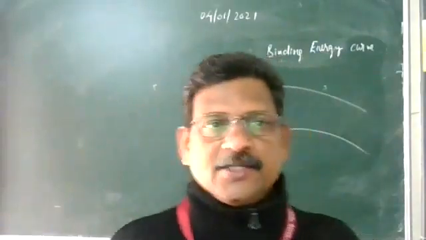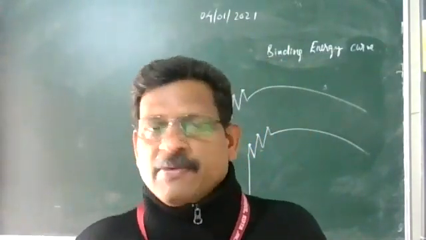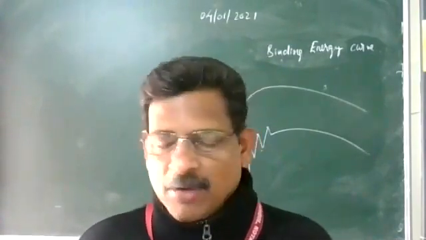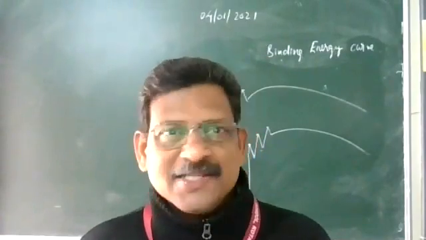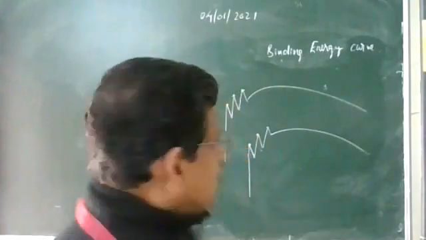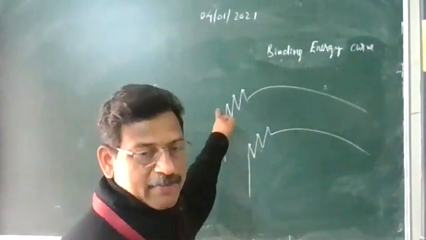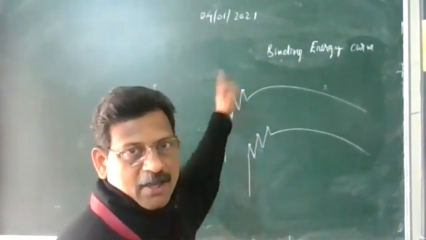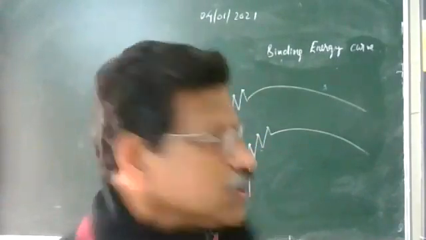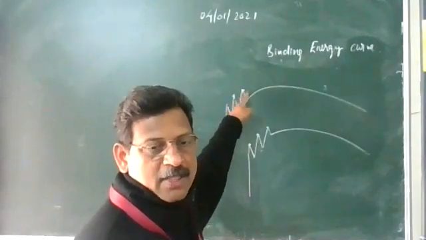The variation is the binding energy curve, binding energy per nucleon with mass number. So what information are we getting from here? Light nuclei, for example 1H2, 1H3, their binding energy is very less. And in between mass numbers ranging from 2 to 20, helium is there, carbon is there, nitrogen and oxygen are there. First helium, then carbon, then oxygen.